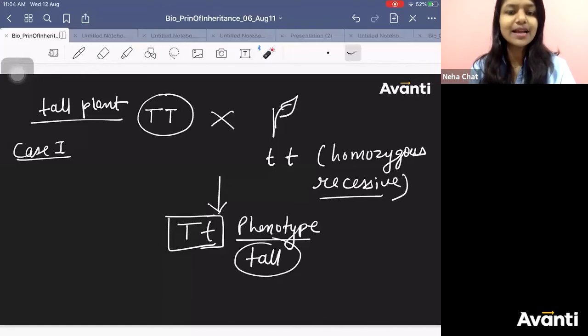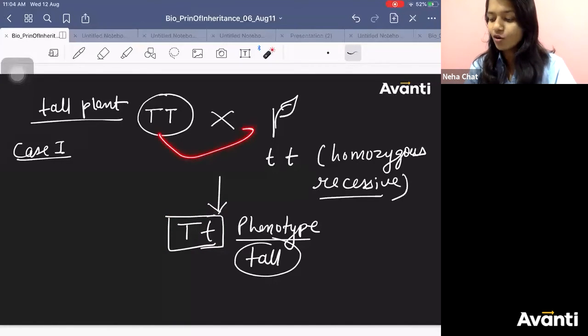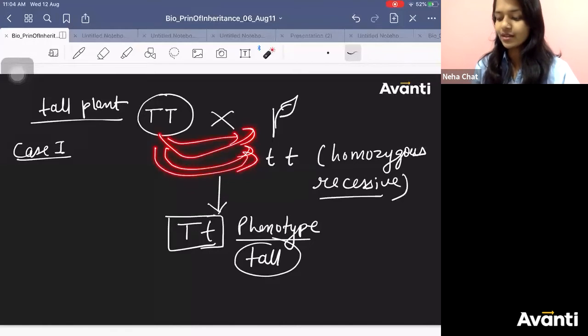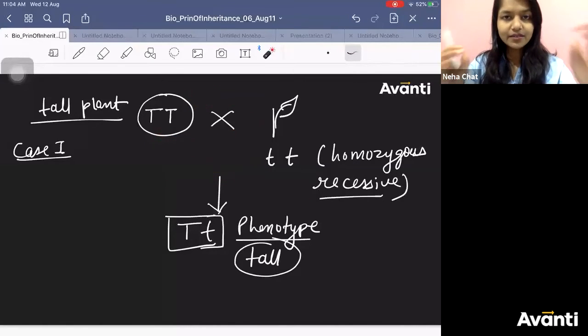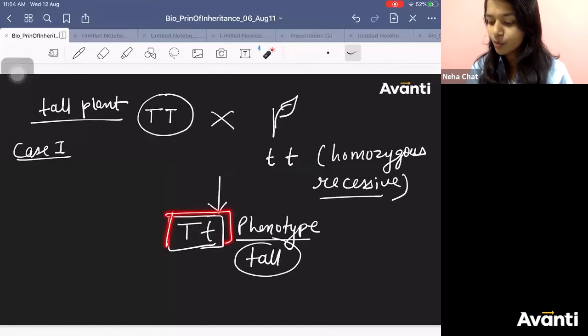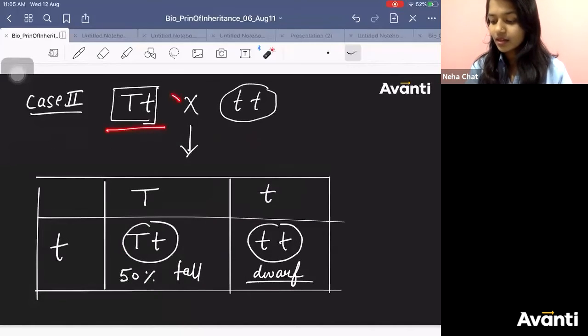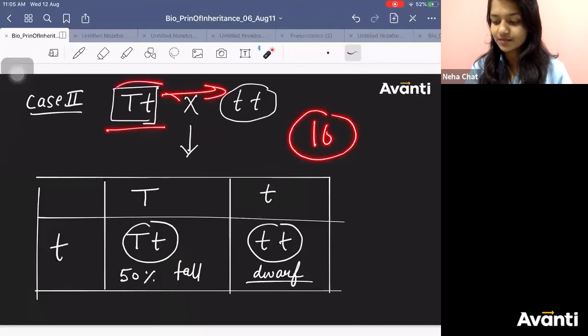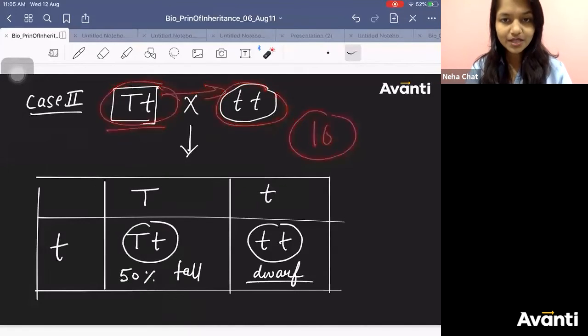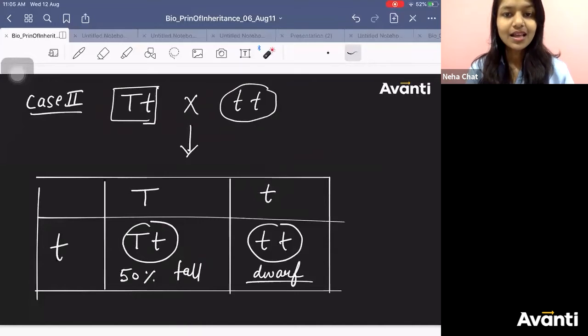Yes, Pritish, that is what I am saying. All the plants you need to see. Whatever you do, one generation, two generations, three, four, five, however many times you do it, if you cross them, there will be no possibility that you will get dwarf. Every time you will get tall. Similarly here, if you are getting 16 results from this, you should be getting 50% tall and 50% dwarf. Is it clear?